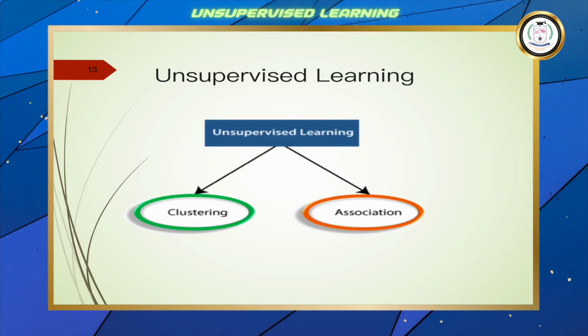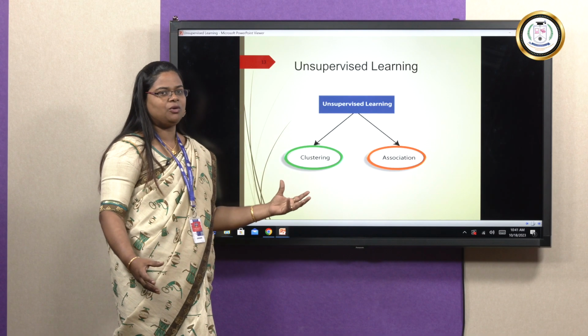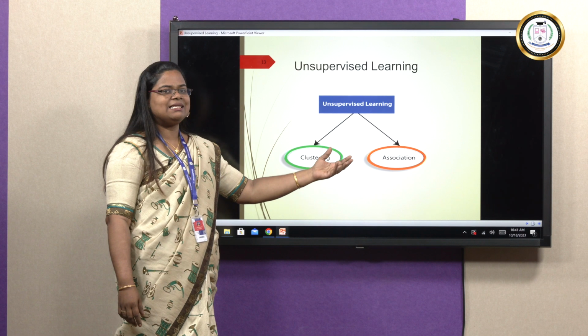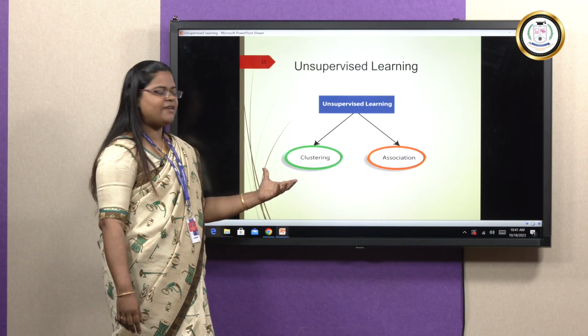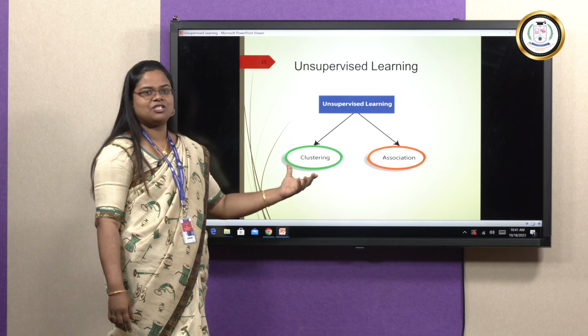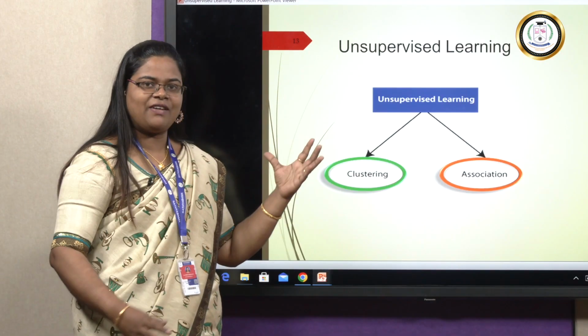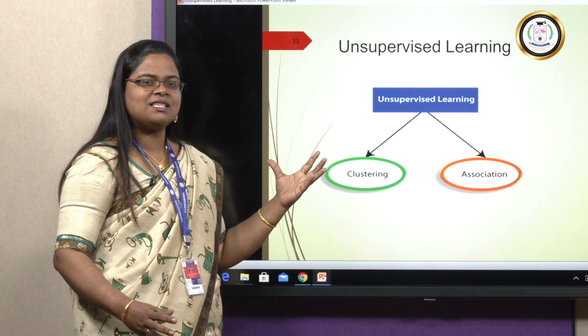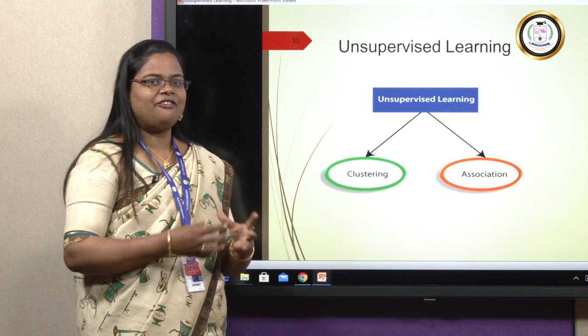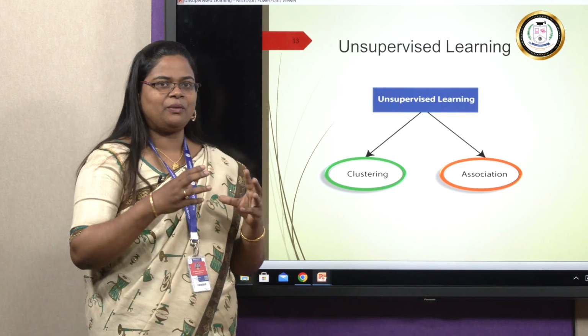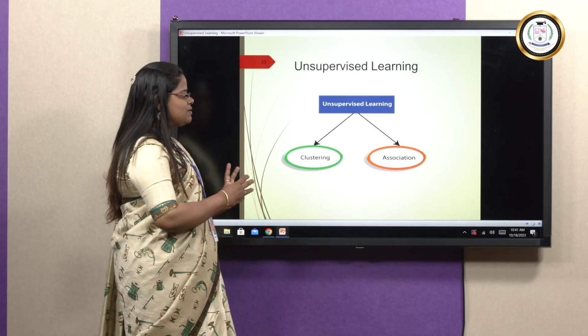Okay. Now the categories of unsupervised learning algorithms. Unsupervised learning algorithms are mostly categorized into two. We have one more category, dimensionality reduction, where we use PCA algorithms, but broadly it is classified into two: clustering and association. For clustering, we have a set of algorithms and each algorithm differs from the others, and for association we also have different algorithms. So we are not going to learn about the algorithms, but we are going to see what clustering is and what association is.